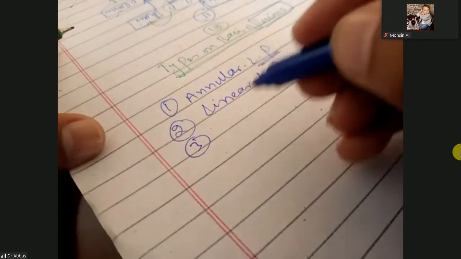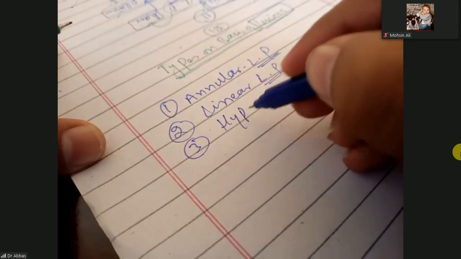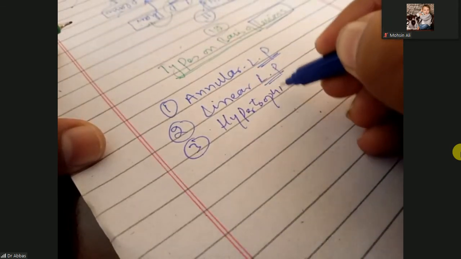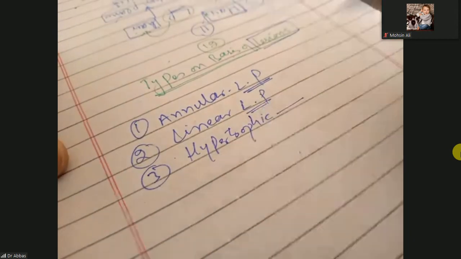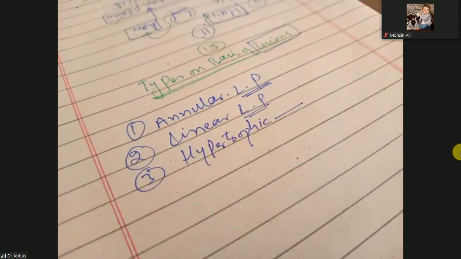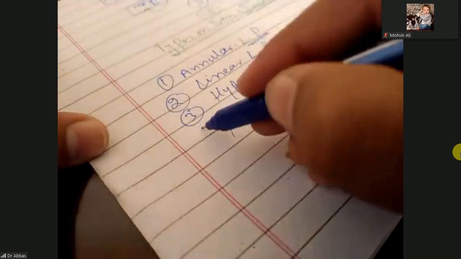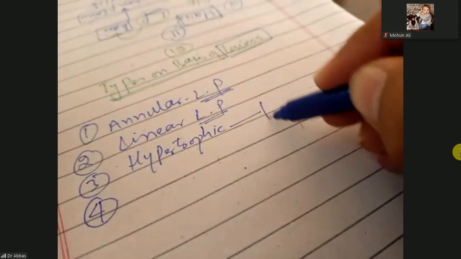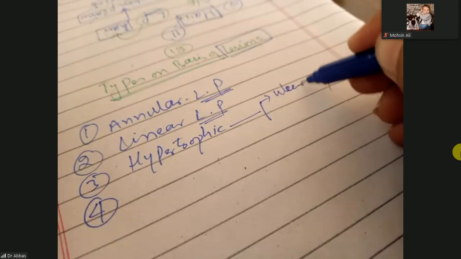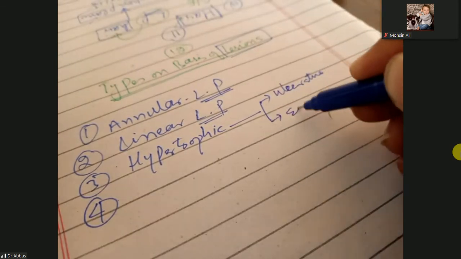The other one is hypertrophic. When the oral mucosa's white lacy appearance becomes ulcerative and eruptive, that is called hypertrophic lichen planus, that can lead to squamous cell carcinoma. Hypertrophic is very ulcerative and eruptive.